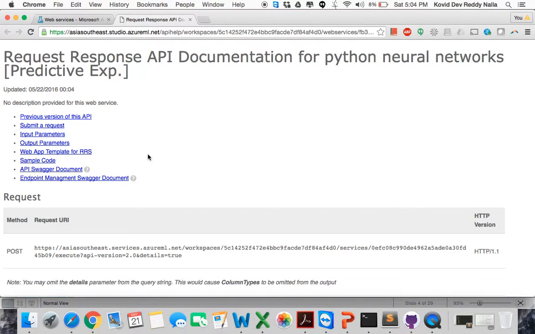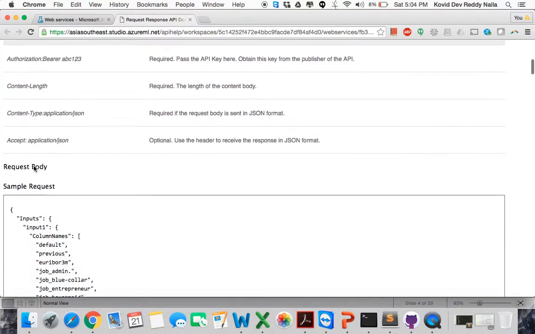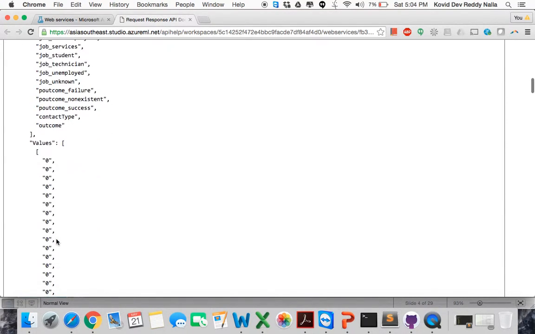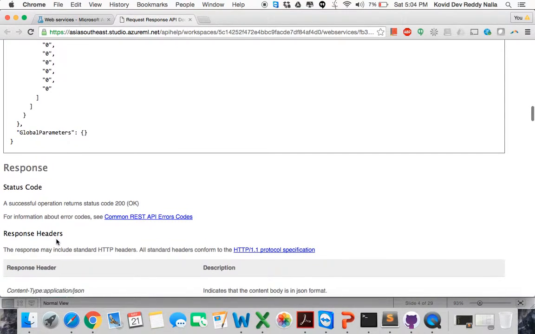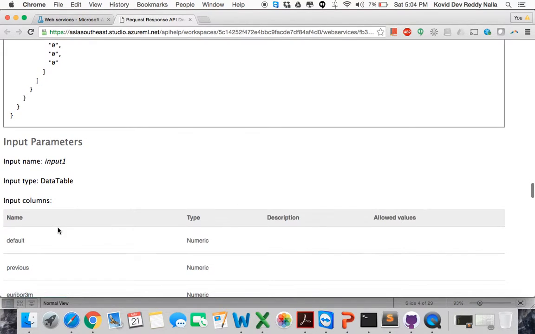When I click on request and response, it opens up this URL, and this is our POST URL, and we have to send the request in this format. We fill in the values. Here it's 0 by default, but we fill in the relevant values for the column names, and we get the response in this format: the scored probability and the scored label. Based on the scored probability, we decide which class it belongs to, whether it's yes or no, whether the user will accept the new term deposit or not.